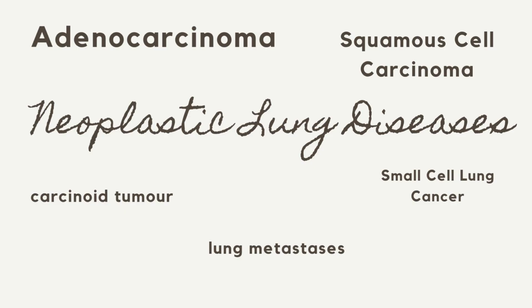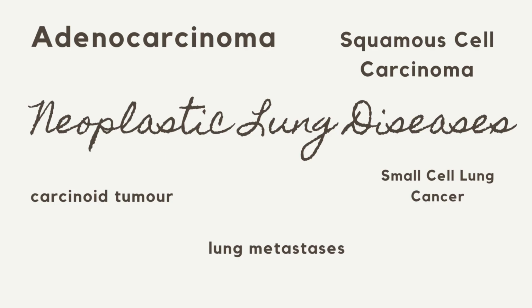Squamous cell carcinoma, usually central, strongly linked to smoking, and may cavitate. Large cell carcinoma, aggressive and poorly differentiated. Small cell lung carcinoma, SCLC, fast-growing, centrally located, and notorious for early metastasis and paraneoplastic syndromes like SIADH or Cushing's syndrome. Beyond primary cancers, the lungs are also a common site of metastasis, from breast, colon, renal, or other cancers.